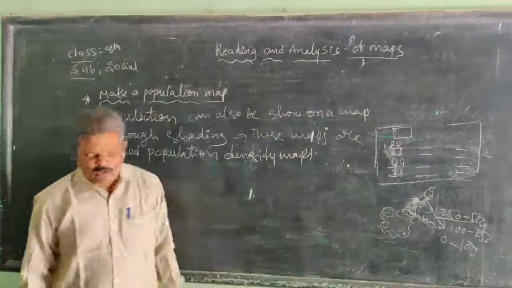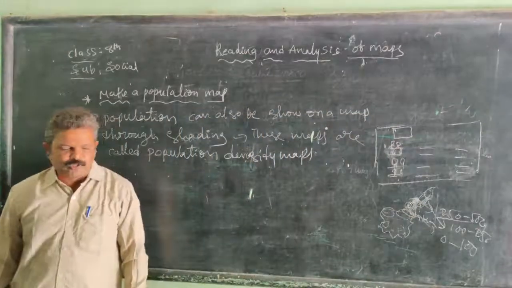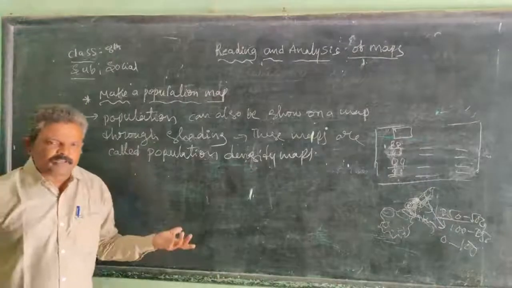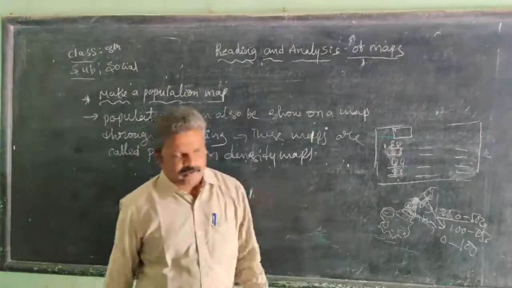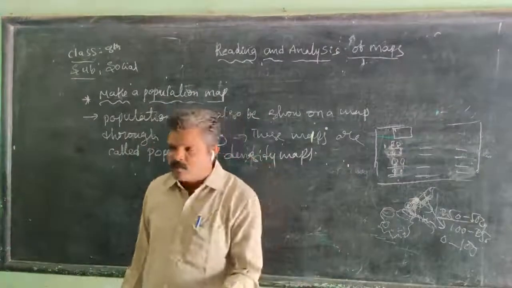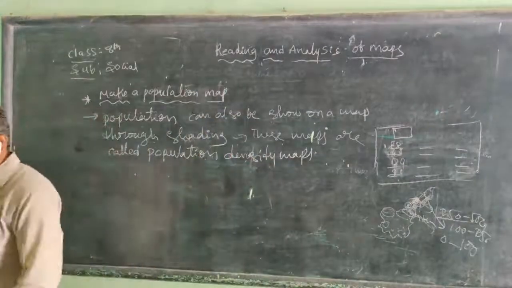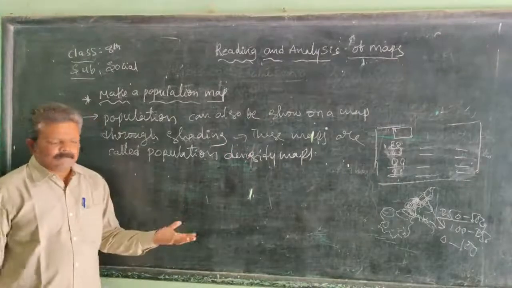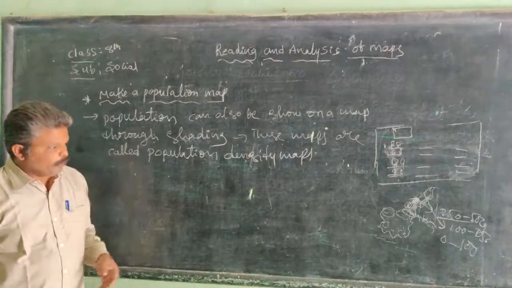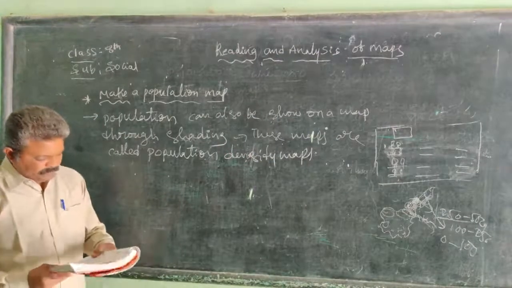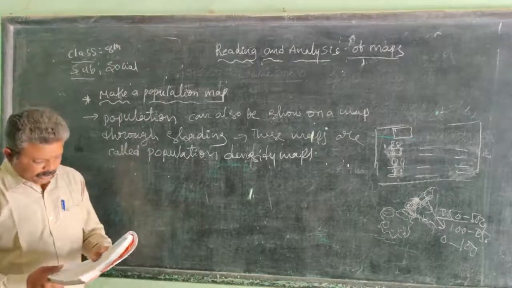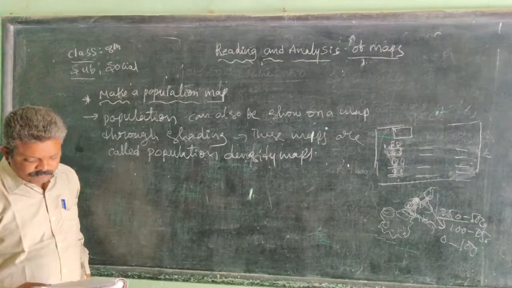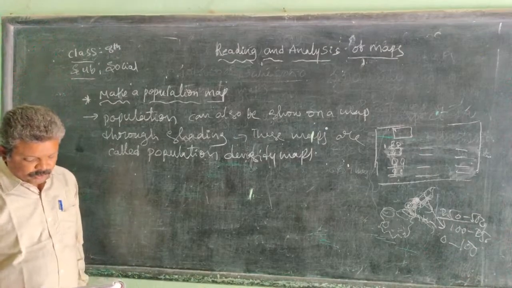Where there is a thick color, for example, the high density of population district in Andhra Pradesh is Visakhapatnam, with more than 508 per square kilometer. That is why map makers use colors.